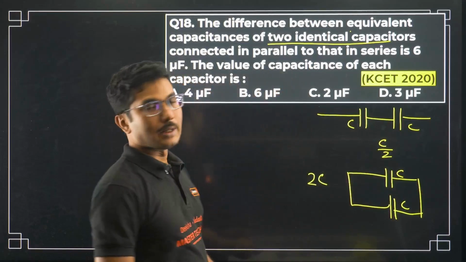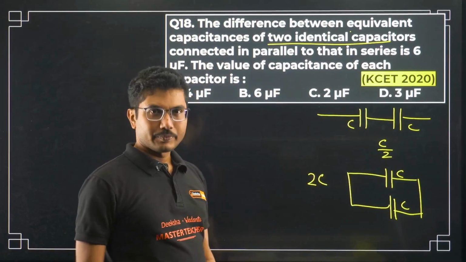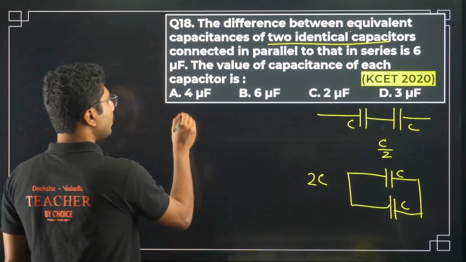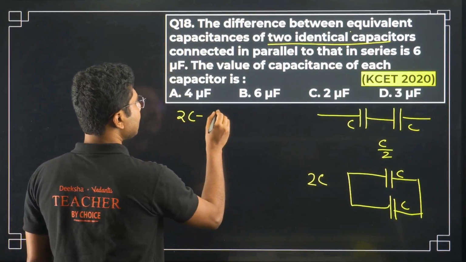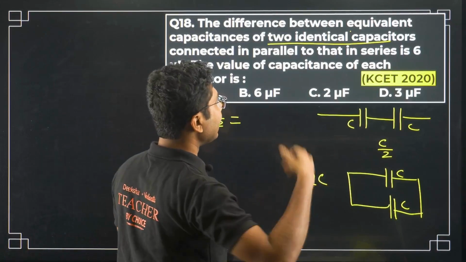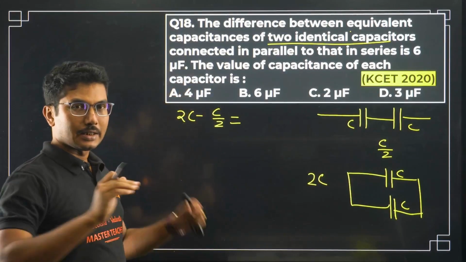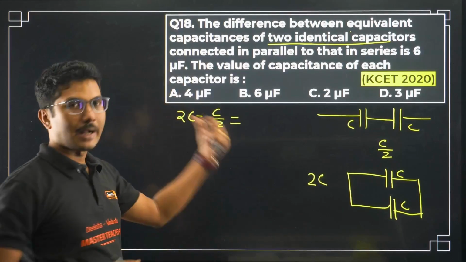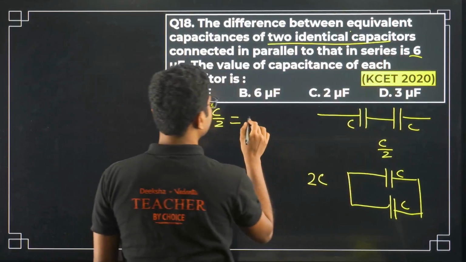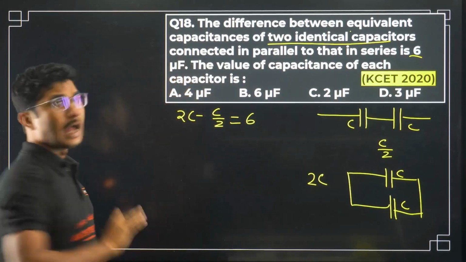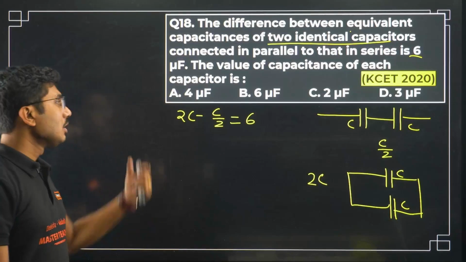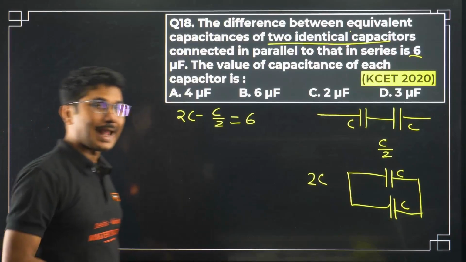Now who is bigger? 2C, right? 2C is bigger than C by 2. So 2C minus C by 2, that value is given here. The difference means bigger minus smaller, right? So that value is given here, 6. Microfarad I am not considering here because C itself is in microfarad, so microfarad will cancel from both sides.